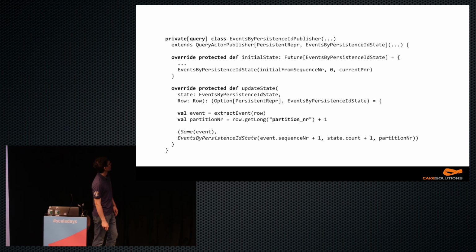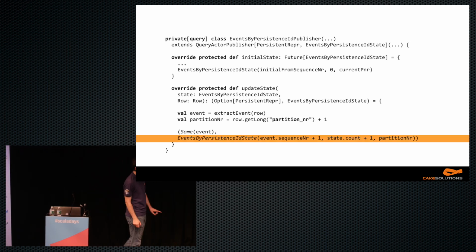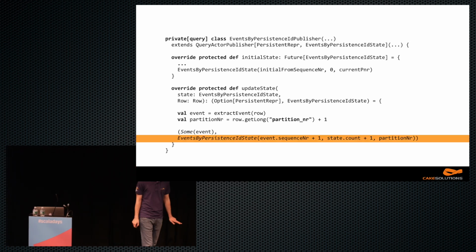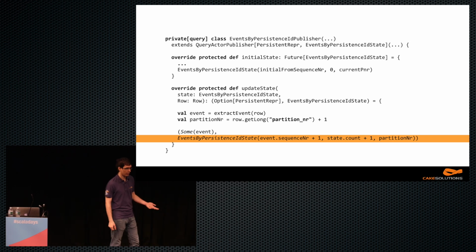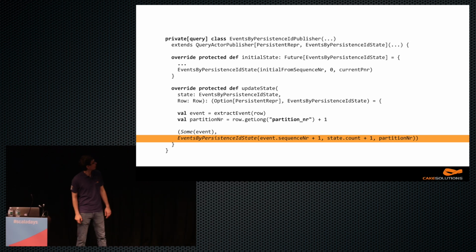And the code is actually very simple as well. The only state we need to remember are essentially 3 numbers. So we need to increase the sequence number, the count, and the partition number. So just 3 numbers, very efficient.